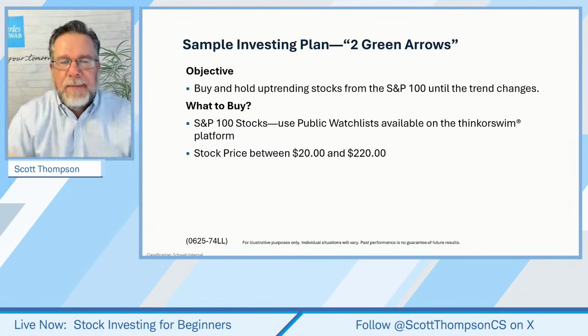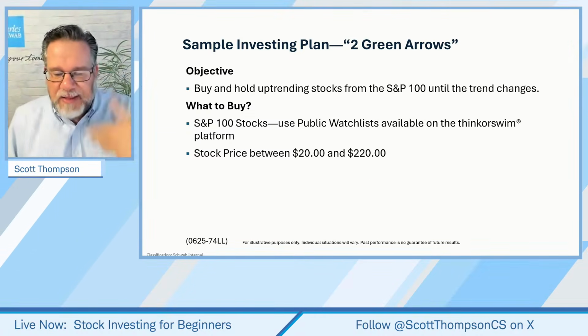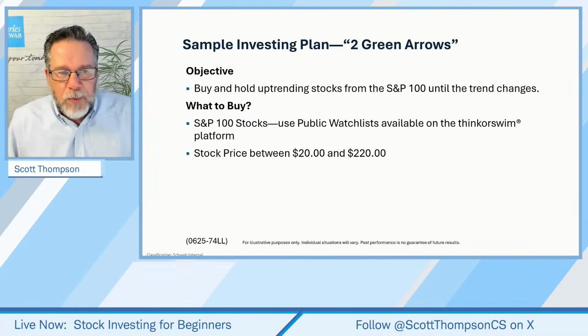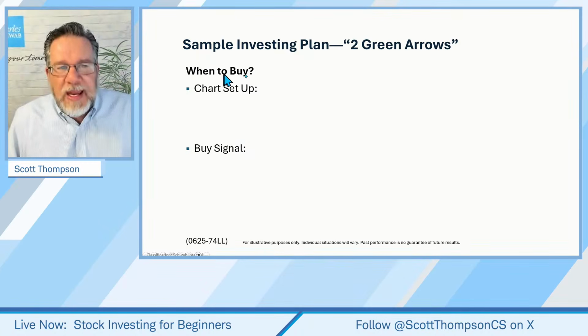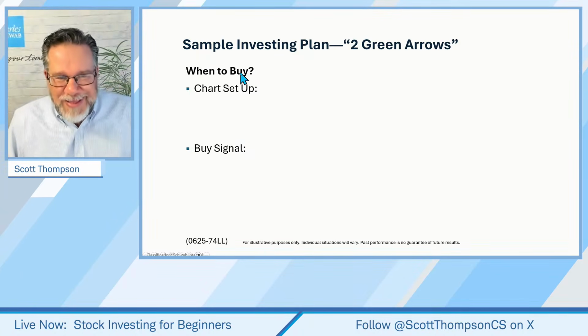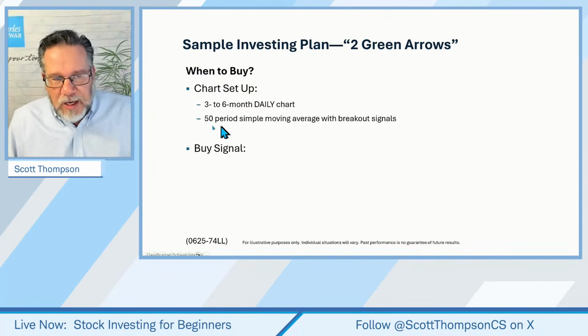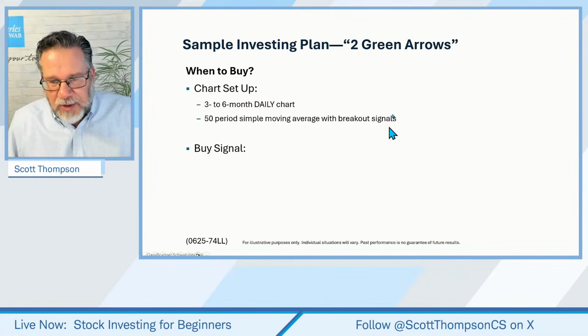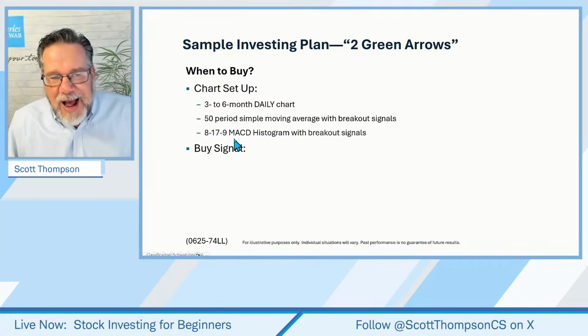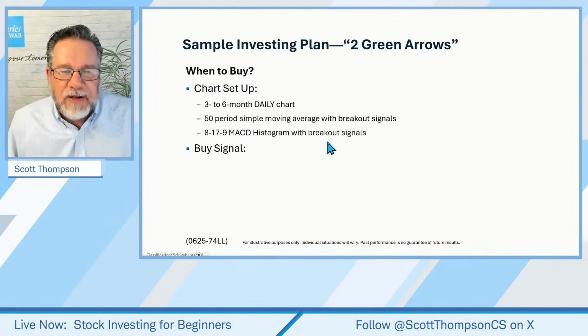Number 2, what to buy. What's next in that process of finding and doing some trading? Well, the next step is when to buy. So when are we going to buy this stock that's in the S&P 100? Well, let's do our chart setup. We're going to use a 3 to 6 month daily chart. We're going to use a 50 period simple moving average with breakout signals. That's what the green and red arrows are. And then we're going to use an 8-17-9 MACD histogram with breakout signals.